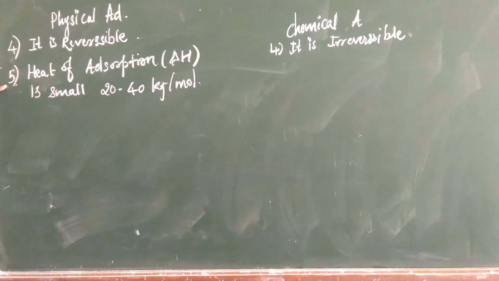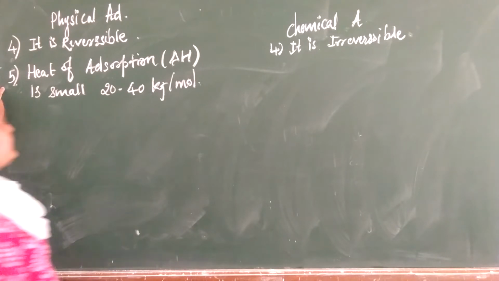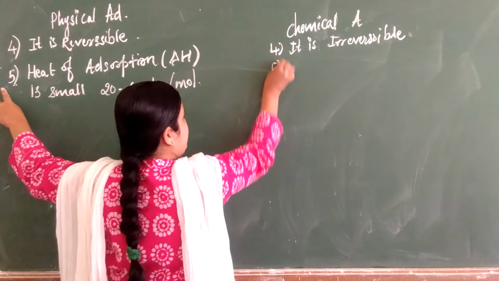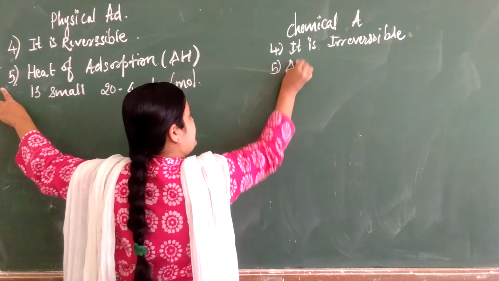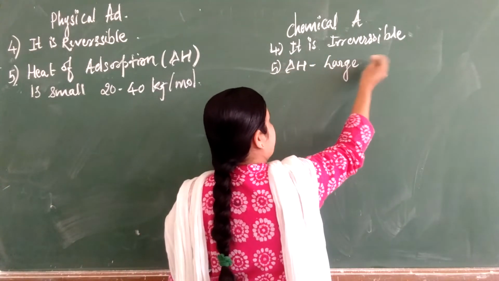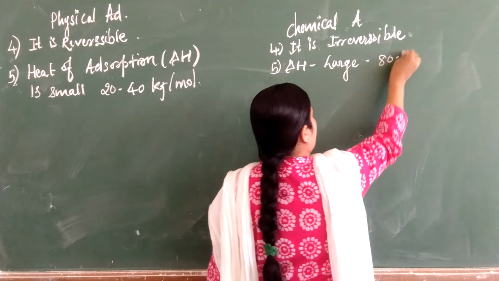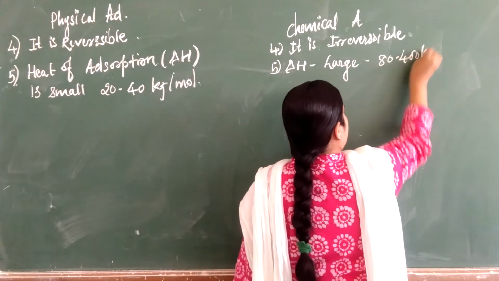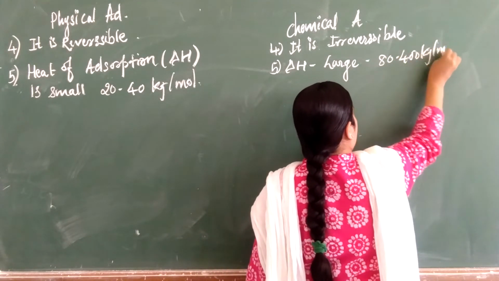In chemical adsorption, heat of adsorption is large. I will write here delta H, which may vary from 80 to 400 kilojoule per mole.